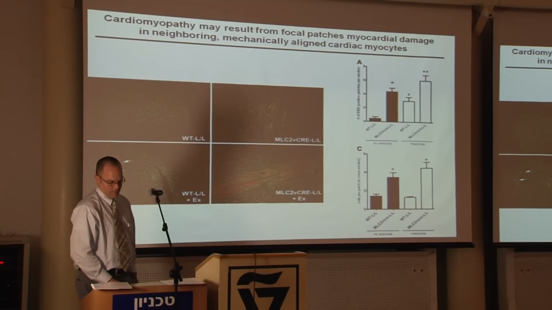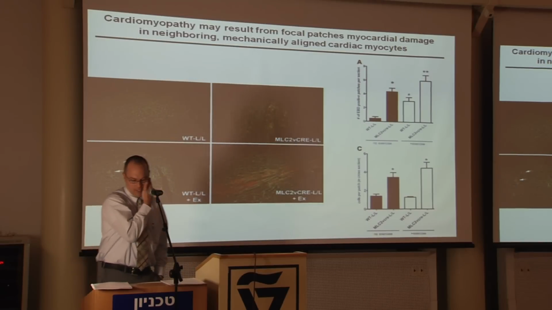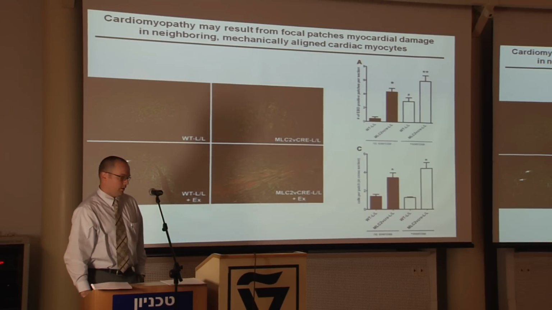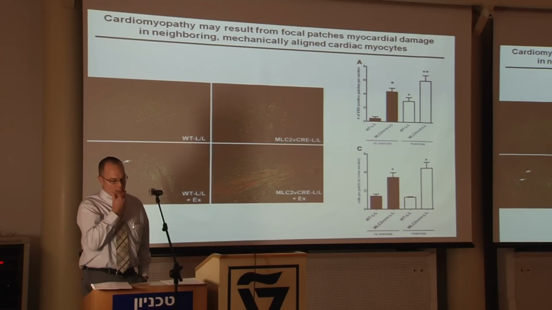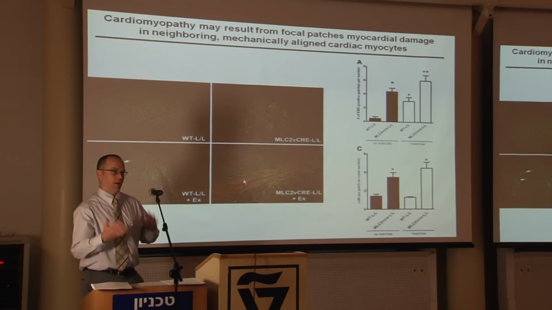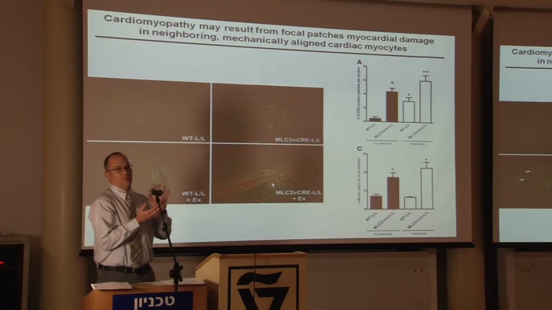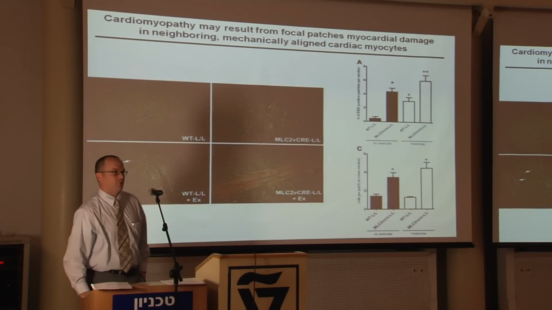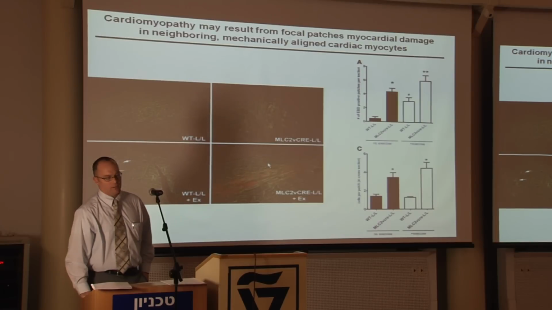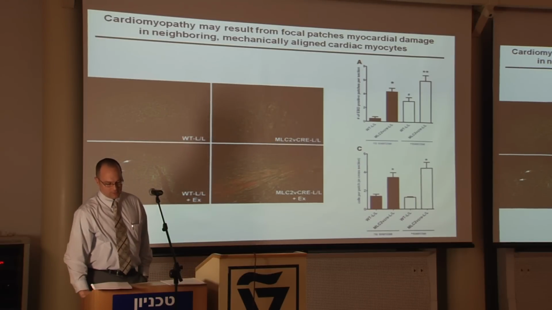but in cells that become damaged or leaky, Evans blue dye will accumulate in the cells, shown here in red. And what you can see is that the Evans blue dye accumulation in these dystroglycan knockout mice appears to be sensitive to whether or not these animals are exercising. So if you exercise the animals, you get more dye uptake in the heart, suggesting that there's a mechanical linkage to how this occurs. The other evidence for this mechanical linkage is that if you note the orientation of the Evans blue dye uptake in these patches of myocytes that get damaged in the myocardium, they appear to align along the mechanical axis of the cells and not spread into the neighboring cells that are in the perpendicular orientation to these myocytes.